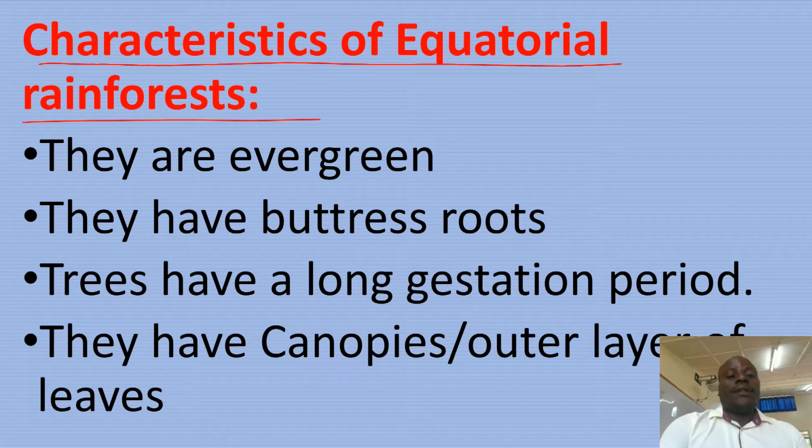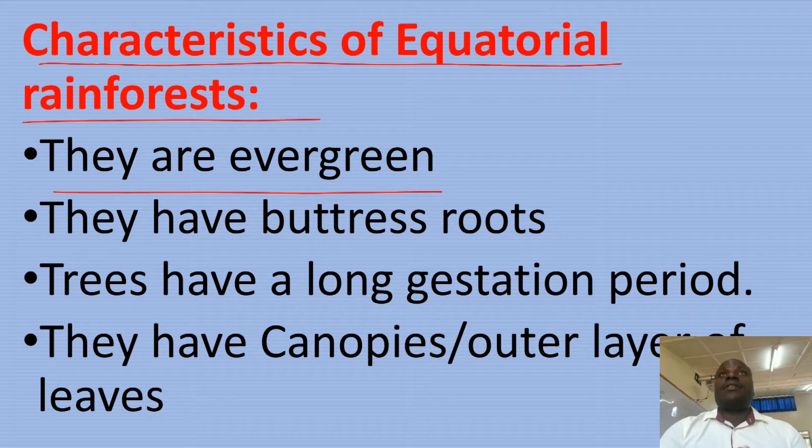Number one, equatorial rainforests are evergreen. They always appear green throughout the year because they receive much rainfall. The other one we said it is about 2,000 millimeters per year. So this is why these forests remain green throughout the year.